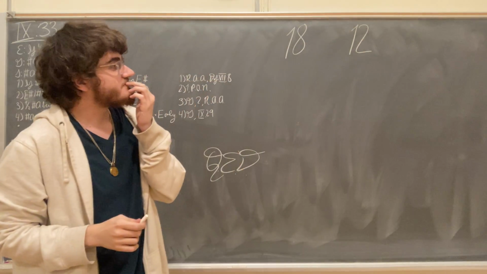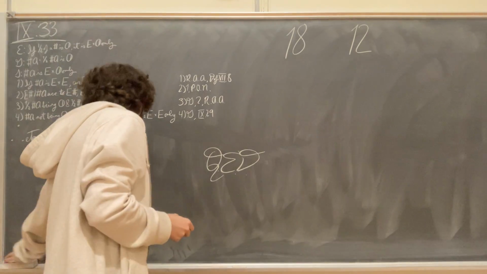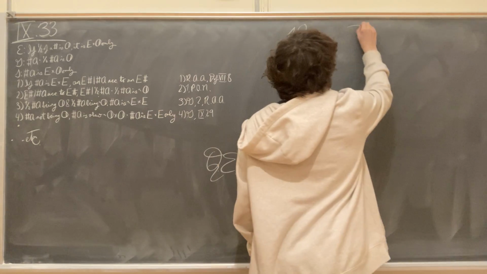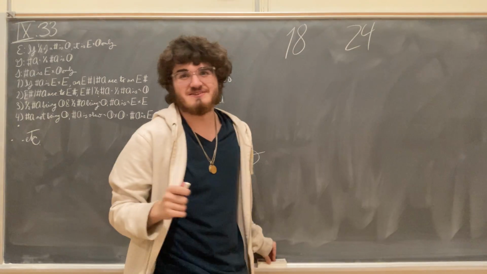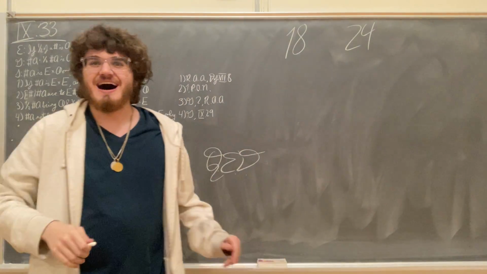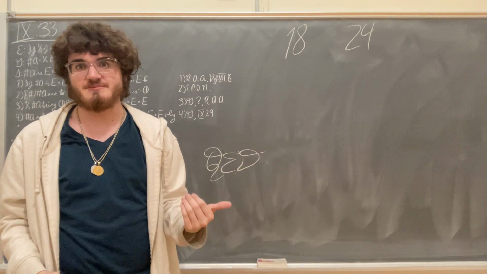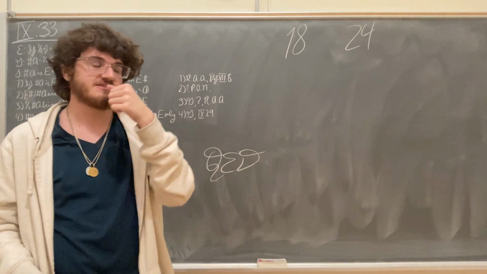Sorry, 12 is a bad example. 12 is not what I'm going to go for. I'm going to go for 24. So we're going to go with 24. 24 is an even times even number. It is 4 times 6.